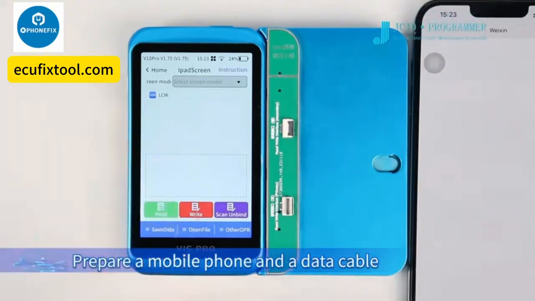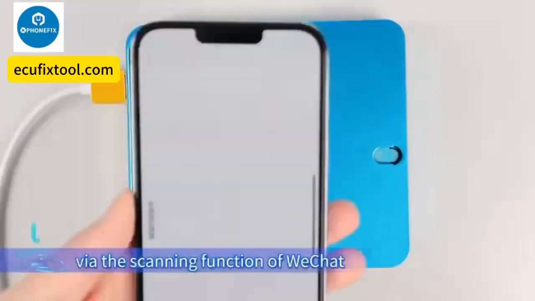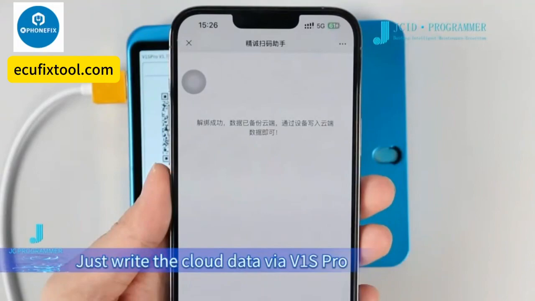Prepare a mobile phone and the data cable. Connect V1SPro to the mobile phone with the data cable. After connecting, select the screen model. Click scan. Scan the QR code on V1SPro with the scan function first. Then scan the QR code on the back of the iPad screen as prompted. It shows that the unbinding is successful and the data has been backed up in the cloud. Then just grab the cloud data with V1SPro.